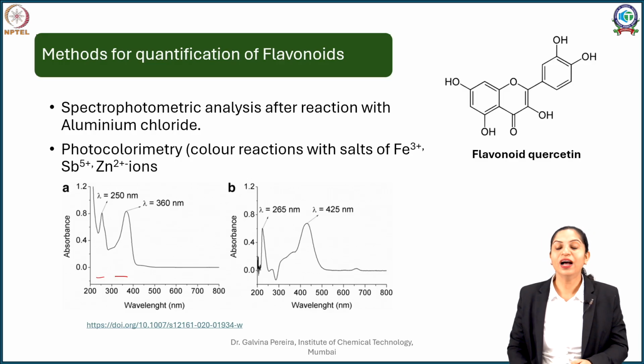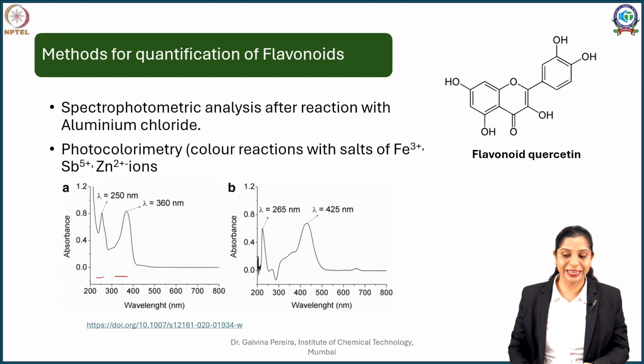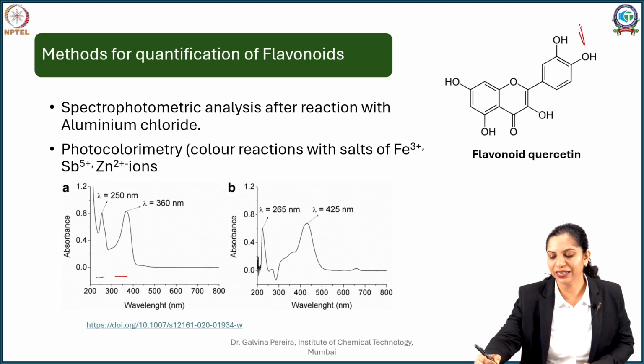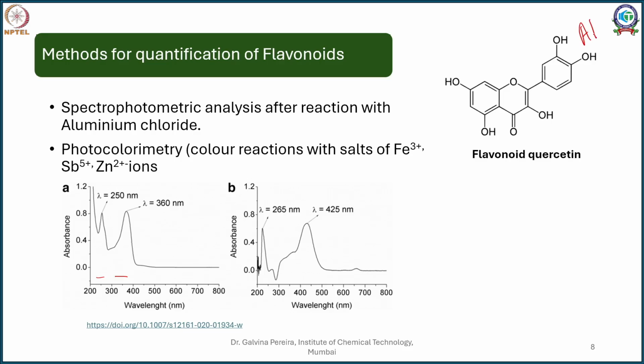So what do I do? I create a colored complex with metals. Imagine some metals like your aluminium. So in this case, what is going to happen is your Al will try to chelate. Now Al is like a 3 positive, right? So it will try to chelate with a negative.